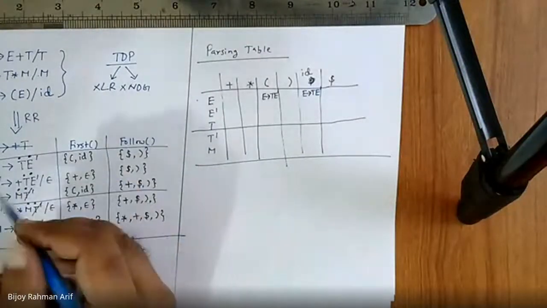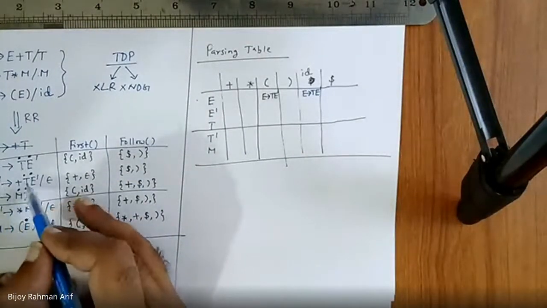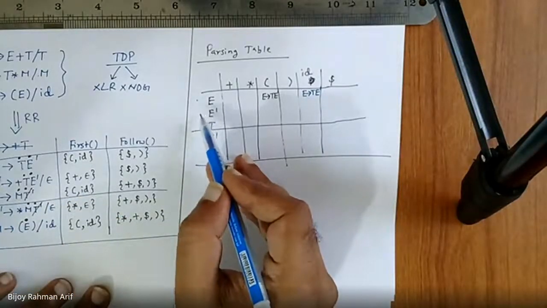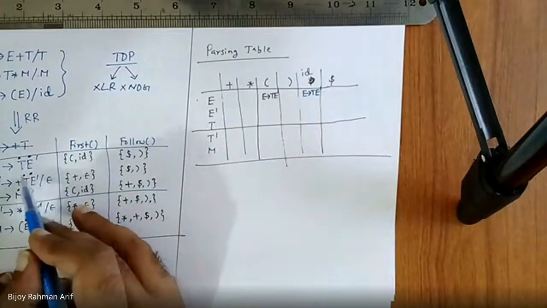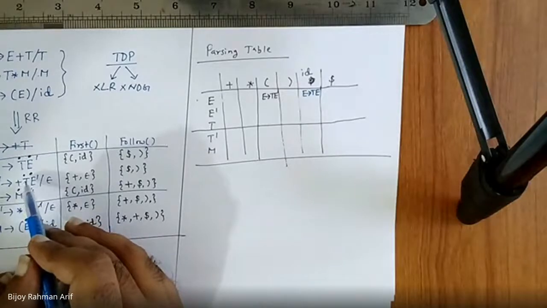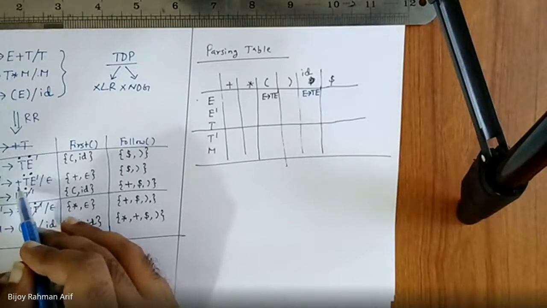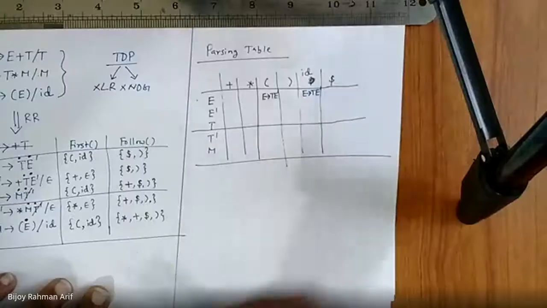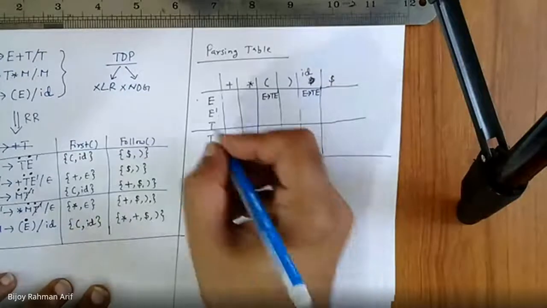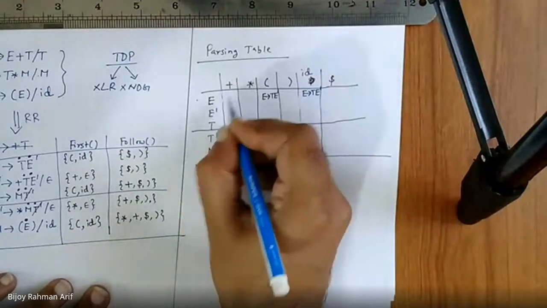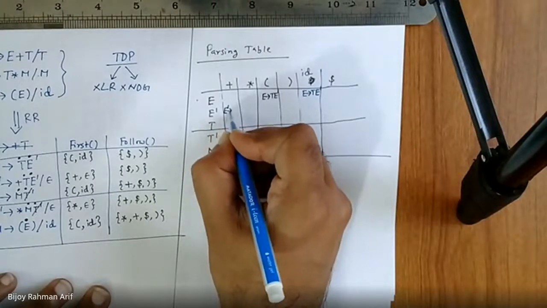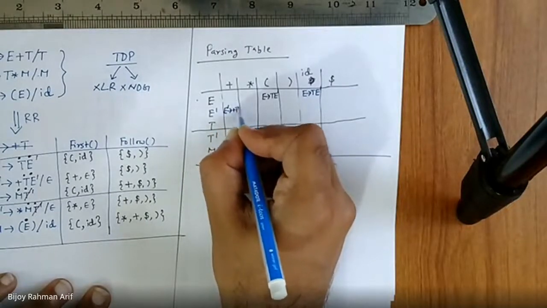Now let's go to the second one. E dash derives plus TE dash. So I'm going to E dash row. And column would be first of right hand side. It is not epsilon, definitely. So first of plus TE dash is nothing but first of plus. So first of plus is nothing but plus. So we are going to put E dash row, plus column. We put E dash derives plus TE dash.